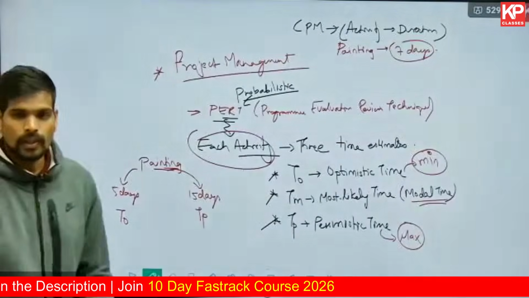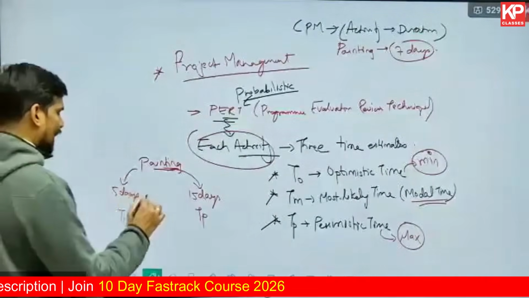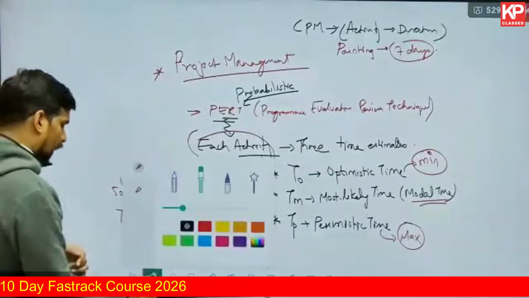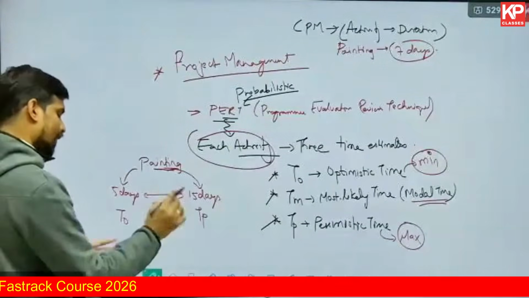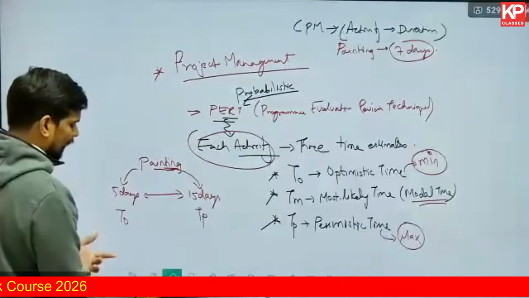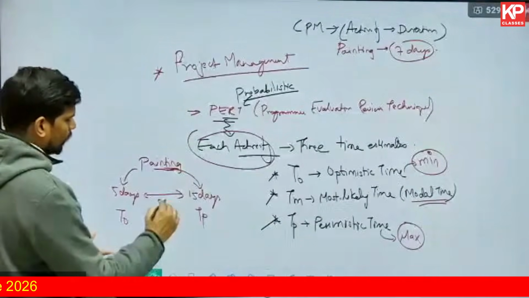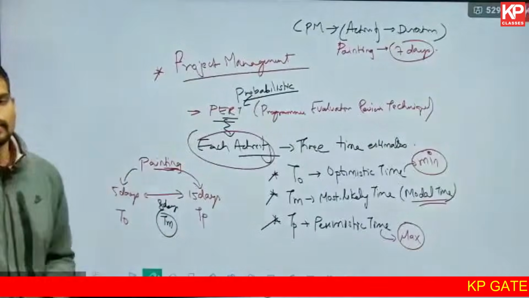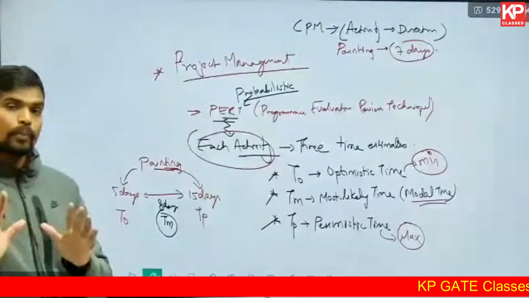Modal time estimate is also the most likely time estimate, which can be anything between 5 and 15, including 5 and 15. It can be 5 also, it can be 15 also, it can be something in between like 10 also, it can be 8 days also. So whatever most repeated value you have, that is taken as the modal time. So in PERT, this approach is followed.